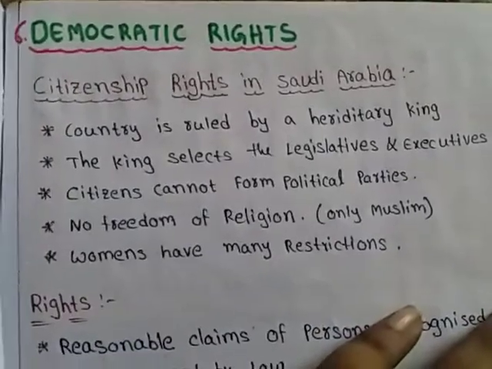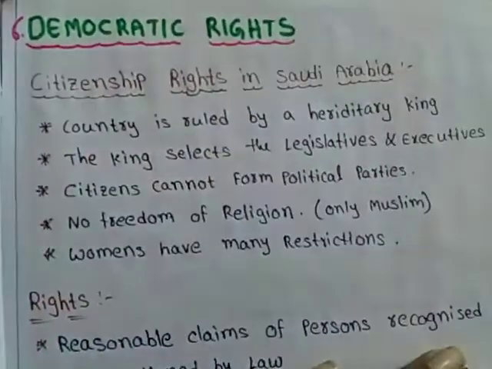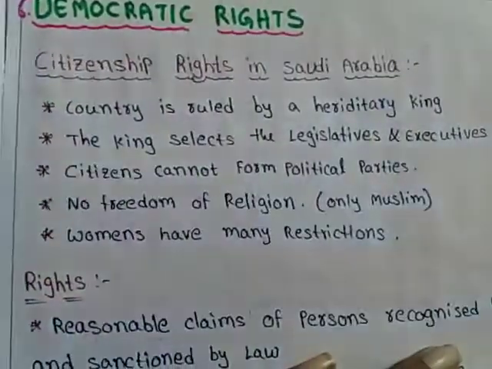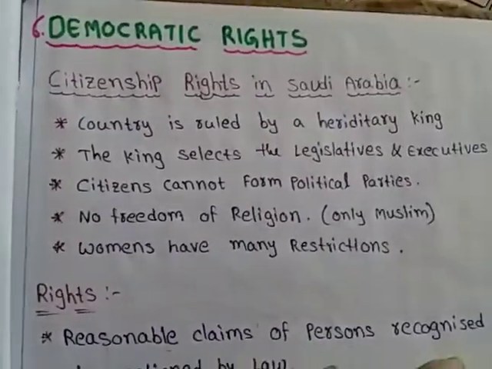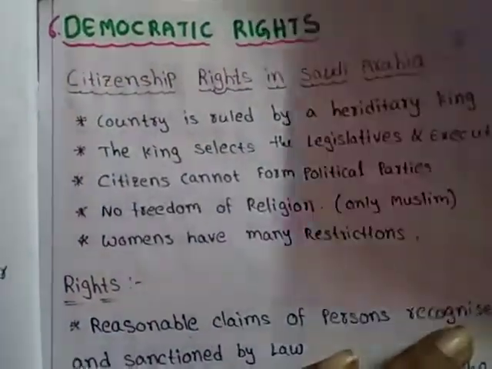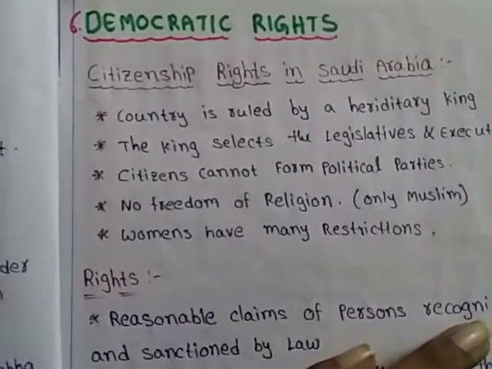Today in this video, we are going to learn about the 6th chapter in the NCERT 9th class political science textbook, that is Democratic Rights. Okay, let's start our chapter. And what are rights? Rights are the rules that people can follow. And democratic rights mean the rights that the people in a democratic country have.